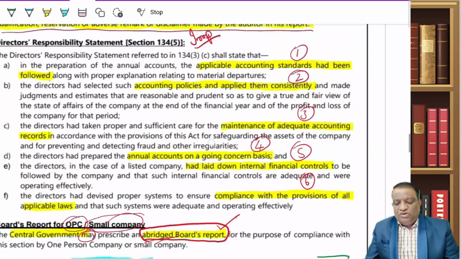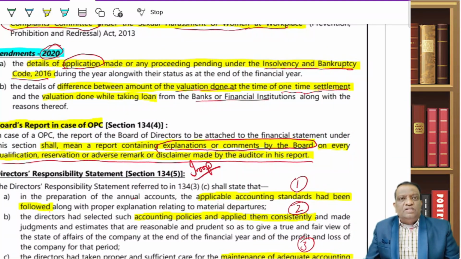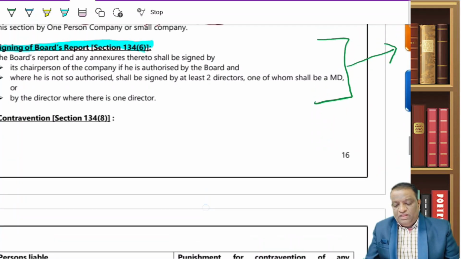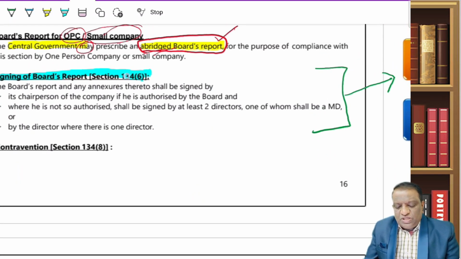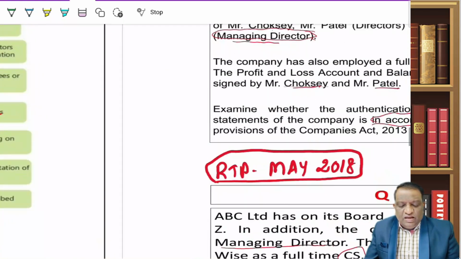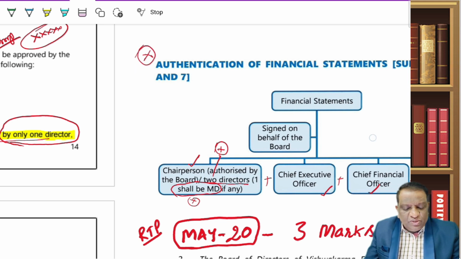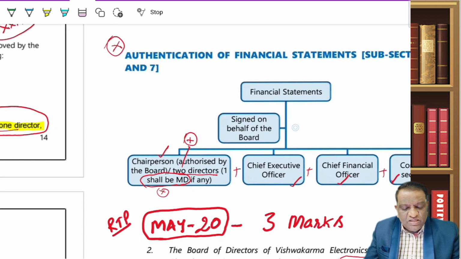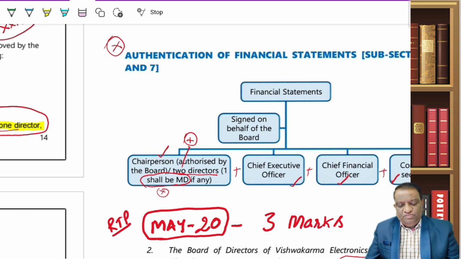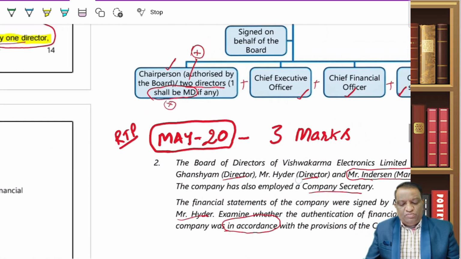So this is about the board's report and the contents of the board's report. Then comes the question, who will have to sign the board report? When it comes to signatures, generally as a student, this is what is more important. Who will have to sign the financial statements? Mind you, the people who will have to sign the financial statements are different from the people who are required to sign the board report.